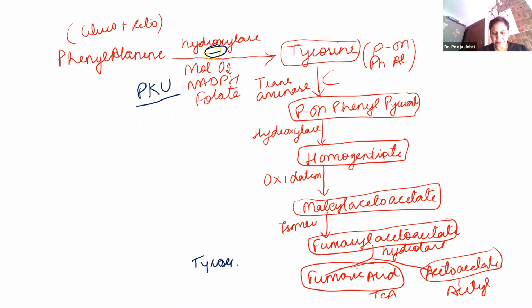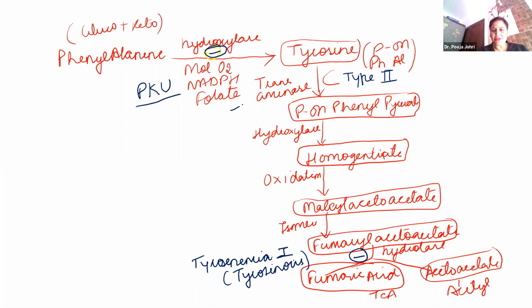Deficiency of this hydrolase leads to tyrosinemia type 1. Or I'll just give you the name of the full enzyme. It's fumarylacetoacetate hydrolase. It leads to tyrosinemia type 1, or it is also known as tyrosinosis. Very important again.